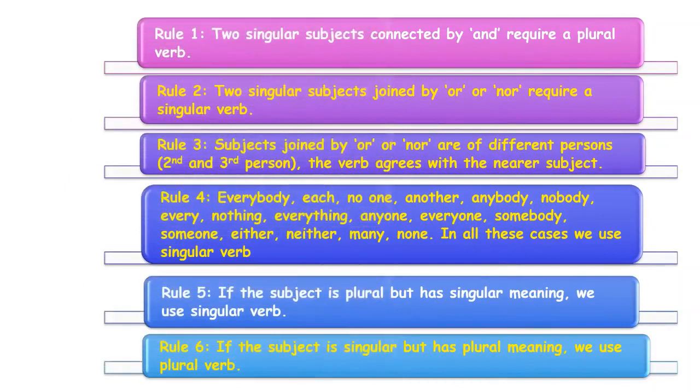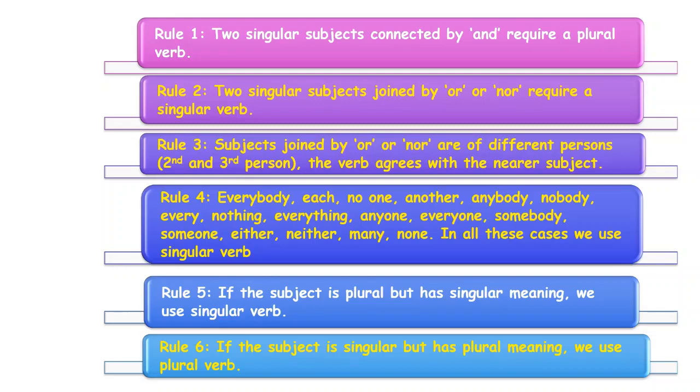Let's quickly recap all the rules that we have learned about subject-verb agreement today. The first rule says, two singular subjects connected by and require a plural verb. Rule second says, two singular subjects joined by or, nor require a singular verb.